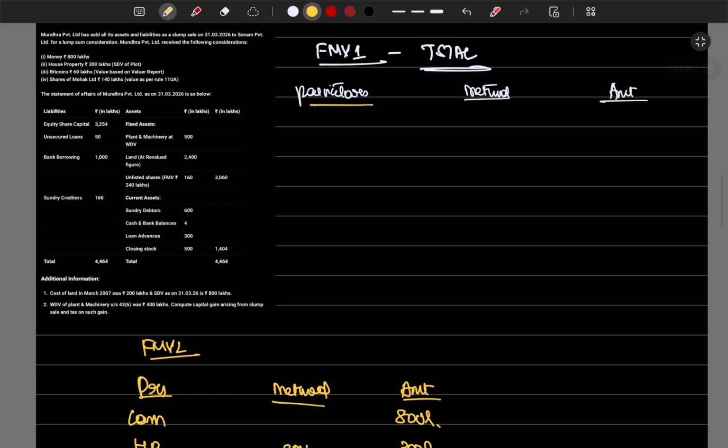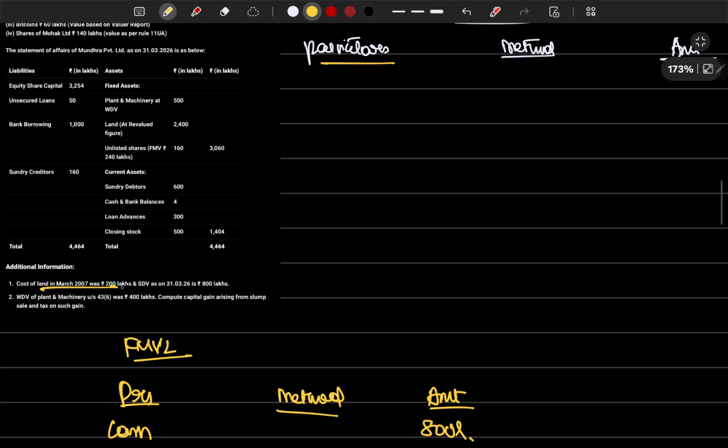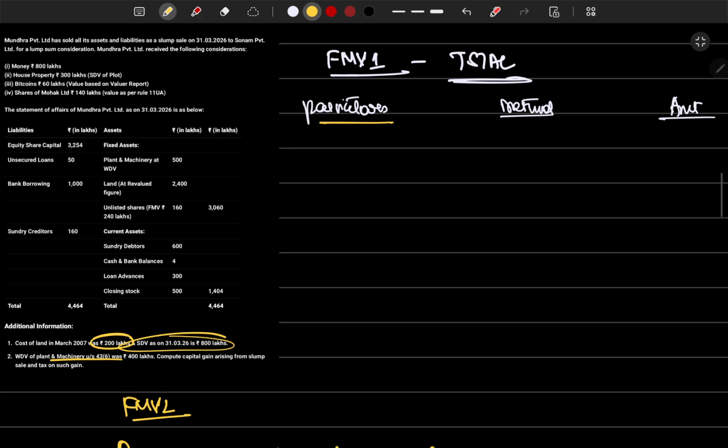And we'll proceed with the further part of the question, which is cost of the land. This land in March 2011 for 200 lakhs they have purchased. Okay, this is for net worth. This is for net worth. This is for fair market value. Okay, this value is for fair market value, right? WDV of machine they have given. This is for net worth.